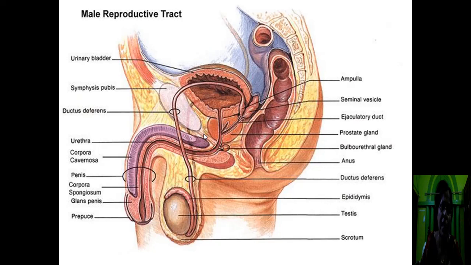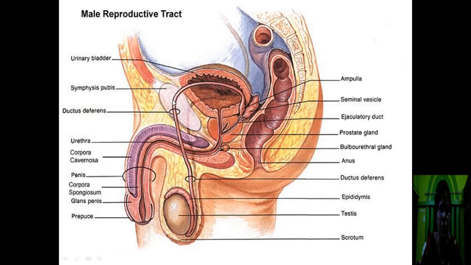Now come to the diagrammatic view of the male reproductive system. This is the side view of the male reproductive system. So you can see one side of part of the male reproductive system. This is the testis. It is present in the scrotum. Inside the scrotum the testis is present. Then this is the epididymis. From the lower side of the epididymis a duct arises. This duct is known as the ductus deferens or vas deferens.